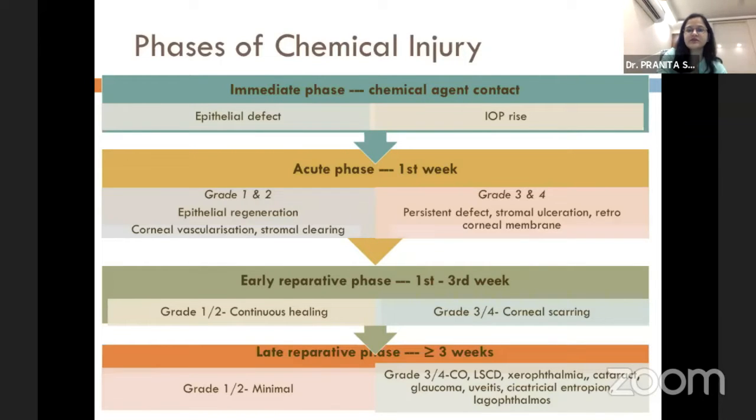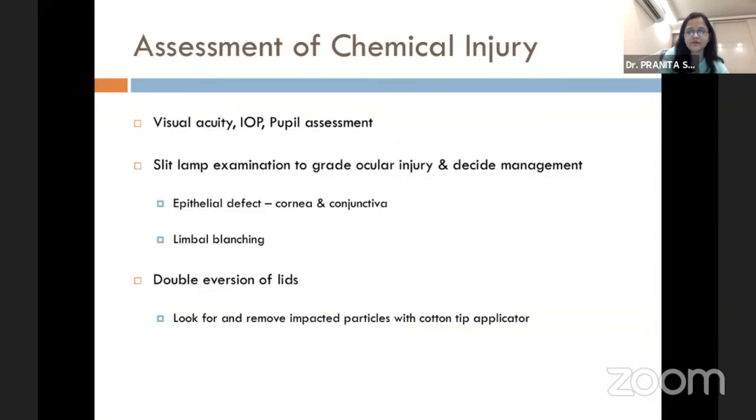In the early reparative phase, which lasts from the first week to the third week, there is continuous healing in mild injuries, whereas in severe injuries, there is progression to corneal scarring. The late reparative phase extends beyond 3 weeks, and in grade 1 to 2, we have minimal complications, whereas in grade 3-4, complications can be severe in the form of corneal opacity, limbal stem cell deficiency, entropion, lagophthalmos, cataract, and glaucoma. So assessment of chemical injury in the acute phase when the patient presents to you is essential, and its immediate urgent management is essential to prevent these long-term complications that we have discussed.